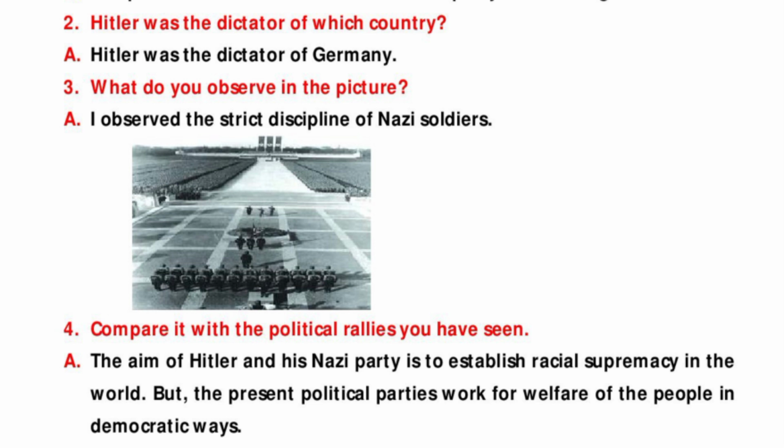Third question, what do you observe in this picture, students? In this picture, we observed the strict discipline of Nazi soldiers. Fourth question is, compare it with the political rallies you have seen. Answer is, the aim of Hitler and his Nazi party was to establish racial supremacy in the world, but the present political parties work for the welfare of the people in democratic ways.